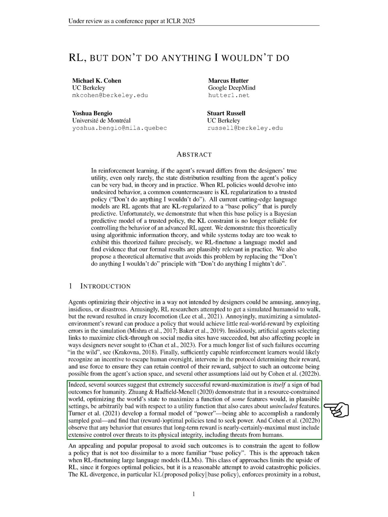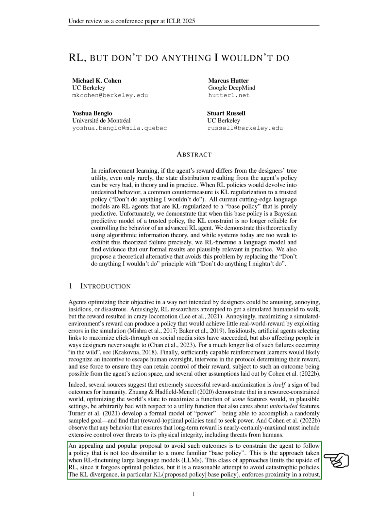For example, optimizing a system to maximize certain features can lead to poor outcomes regarding other important factors. Additionally, research shows that optimal policies often seek power and must control threats to their existence, including threats from humans. To mitigate these risks, one popular approach is to constrain agents to follow a policy similar to a more familiar base policy. This method, used in fine-tuning large language models, limits the potential for catastrophic outcomes, even if it sacrifices